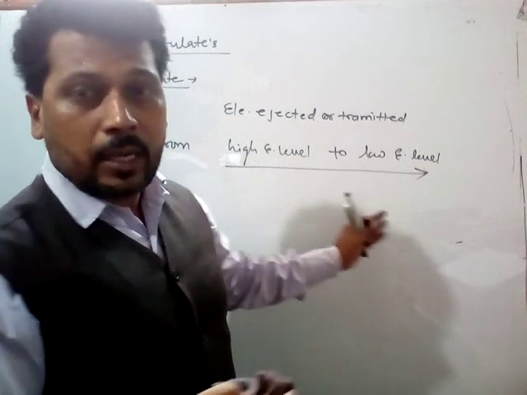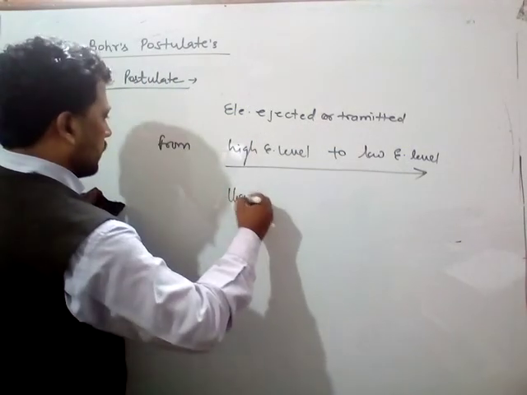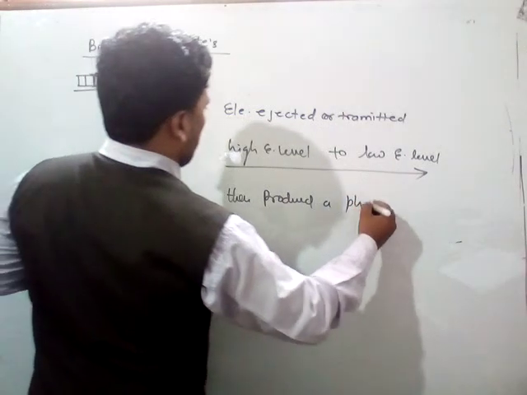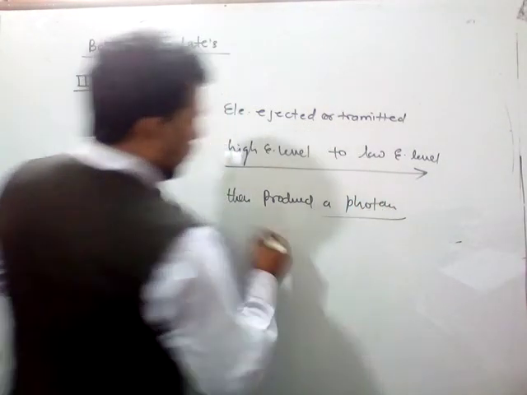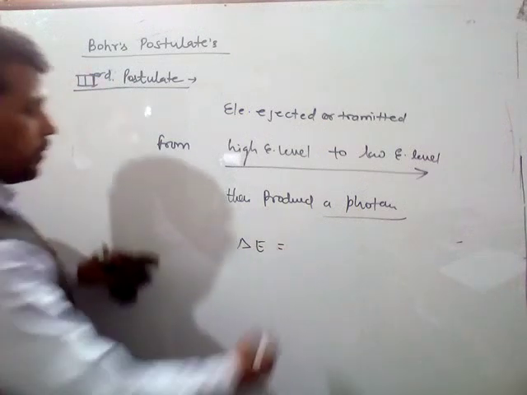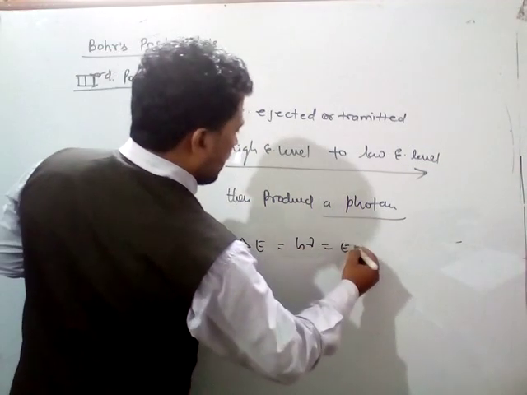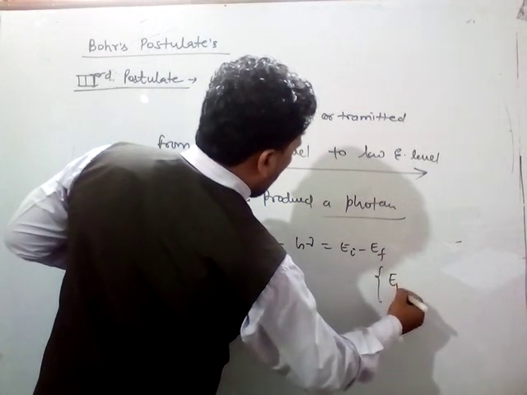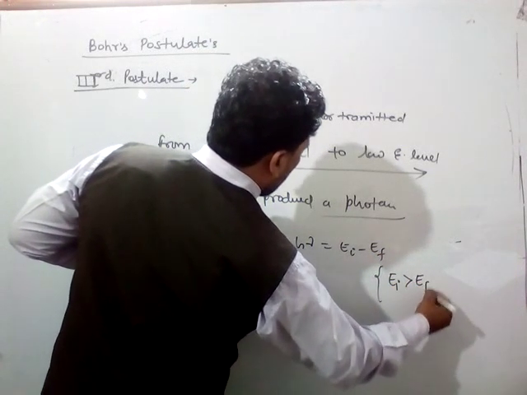When this happens, then it produces a photon, okay, whose energy is delta E is equal to h nu, that is equal to EI minus EF, where EI is greater than EF.